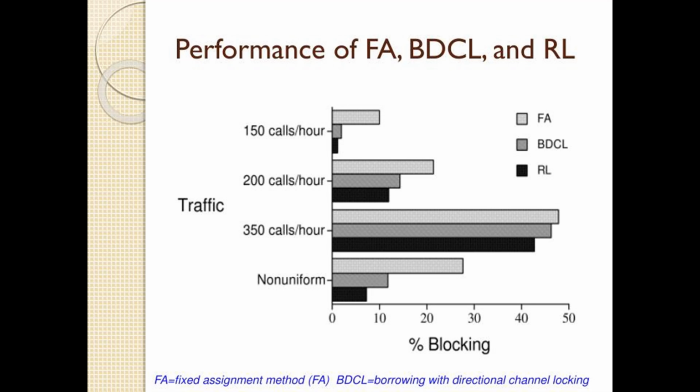Considerations: environment dynamics. RL adapts well to dynamic environments compared to FA and BDCL. Resource utilization: BDCL improves utilization through dynamic borrowing, while RL aims to optimize utilization through learning. Implementation complexity: FA is straightforward, while BDCL and RL involve more complex setups requiring careful tuning and training.